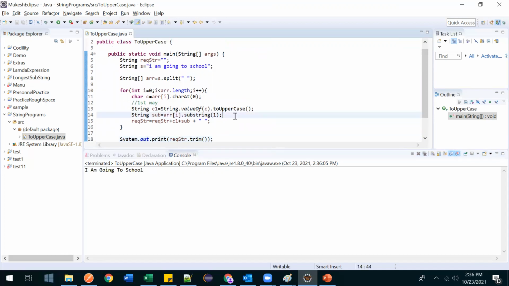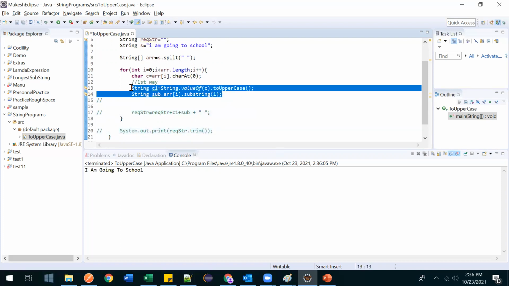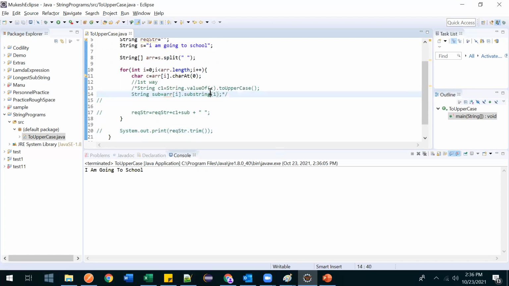Now, what is the second way? Second way, we know that whenever you get a character, the ASCII value of that character will be coming. For example, from A to Z, if you print the ASCII value of capital A, then it will come as 65. So let me comment this, for time being, let me comment this too. I'll show you how to print the ASCII value of this character.